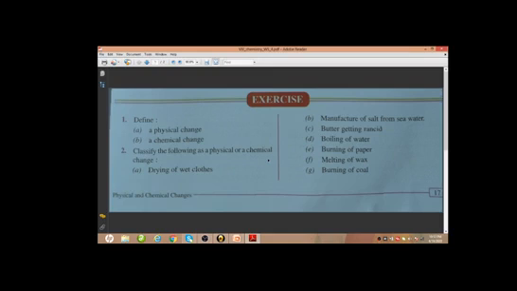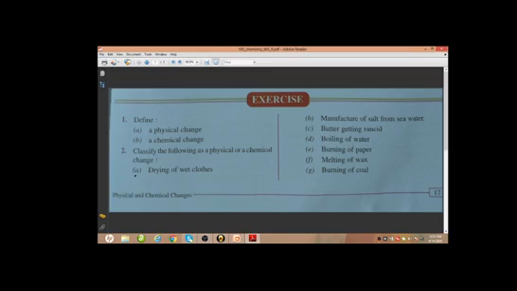Acha, if you are not having pen and paper with you, just pause the video and go and bring those, because we need those. Okay, next, see question number 2. Classify the following as a physical or a chemical change. This question you can write in your copy.